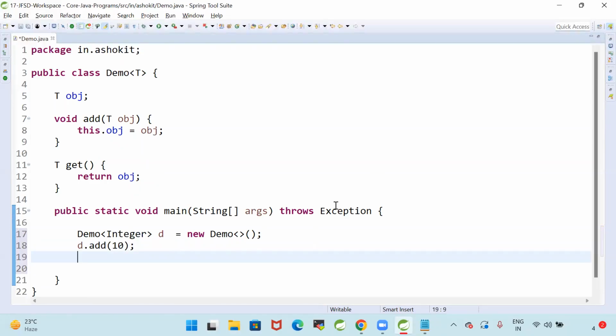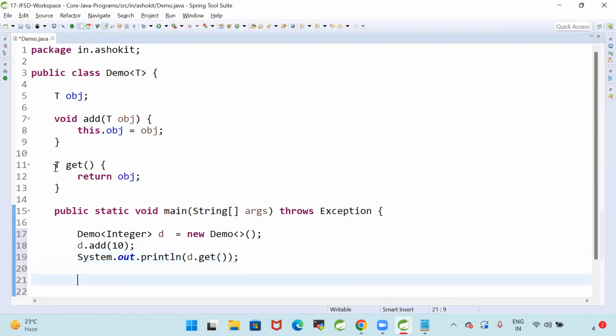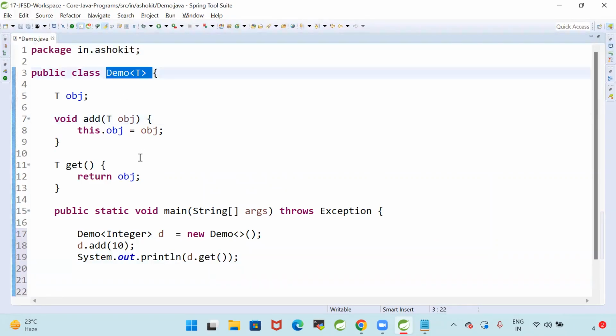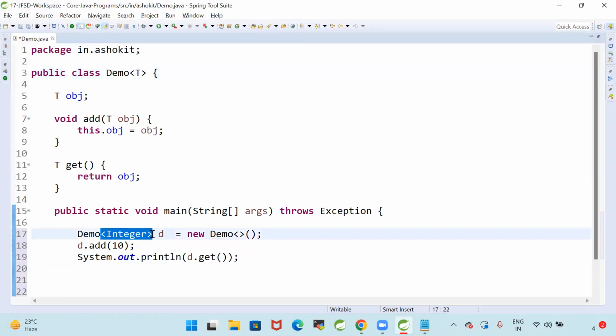Got it. Now what I will do? System.out.println d.get. Here I am telling that Demo is a generic class that can take any type of object, but here I'm saying the Demo class should take only Integer. This is called type safety. This diamond operator is used to represent type safety.